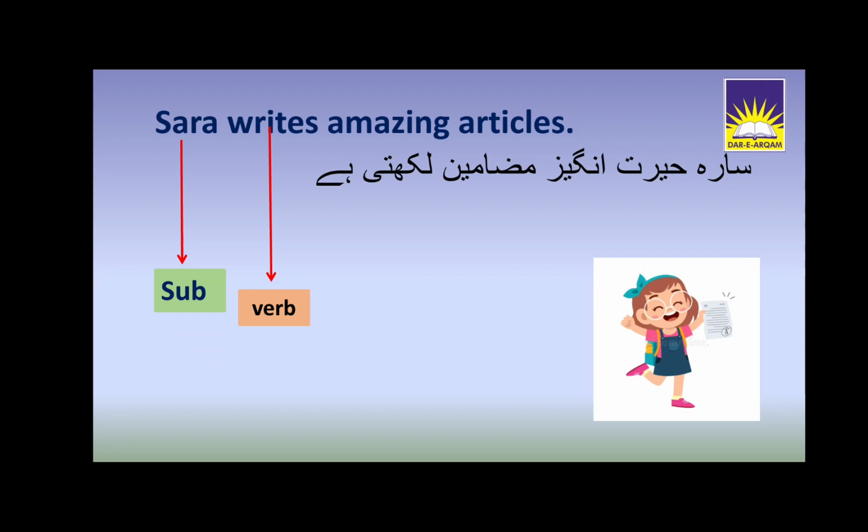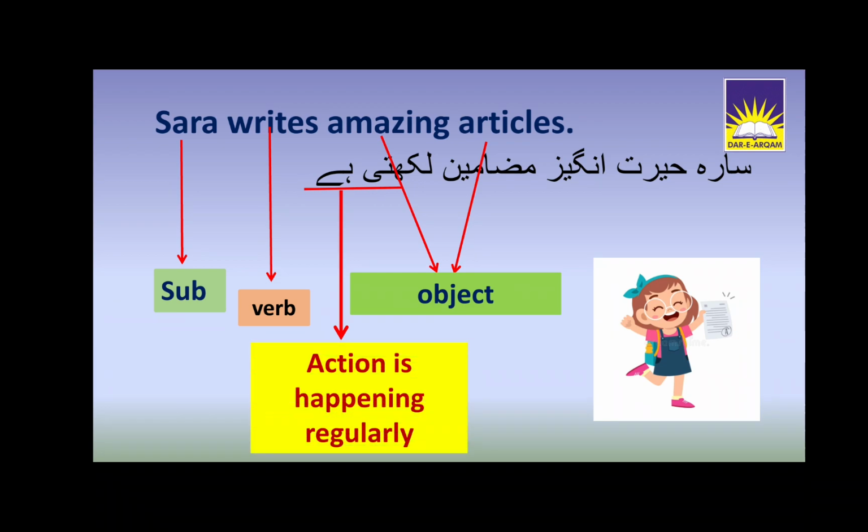Next, amazing articles is the object. Amazing is what? Adjective, and articles is the noun. So together they are the object of the sentence. So when you see in the Urdu translation, you will see in the last that there is ती है. This shows that action is happening regularly.